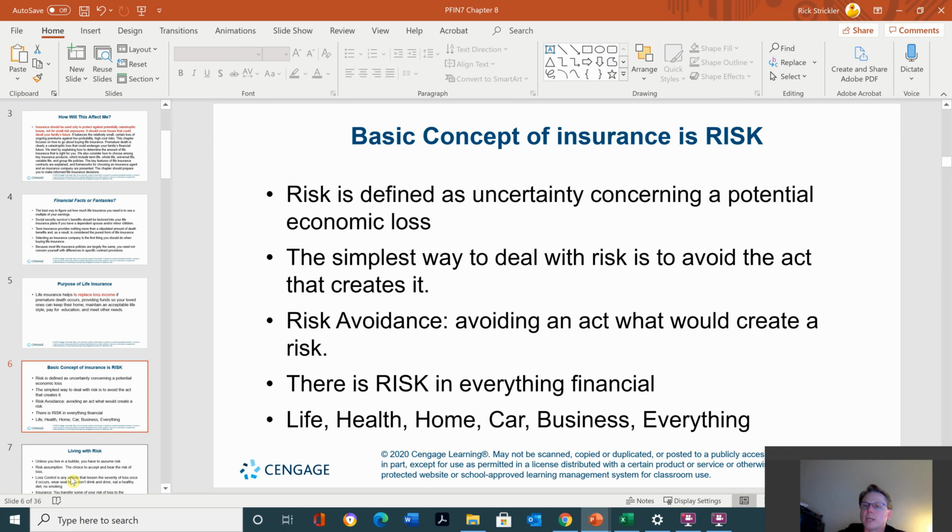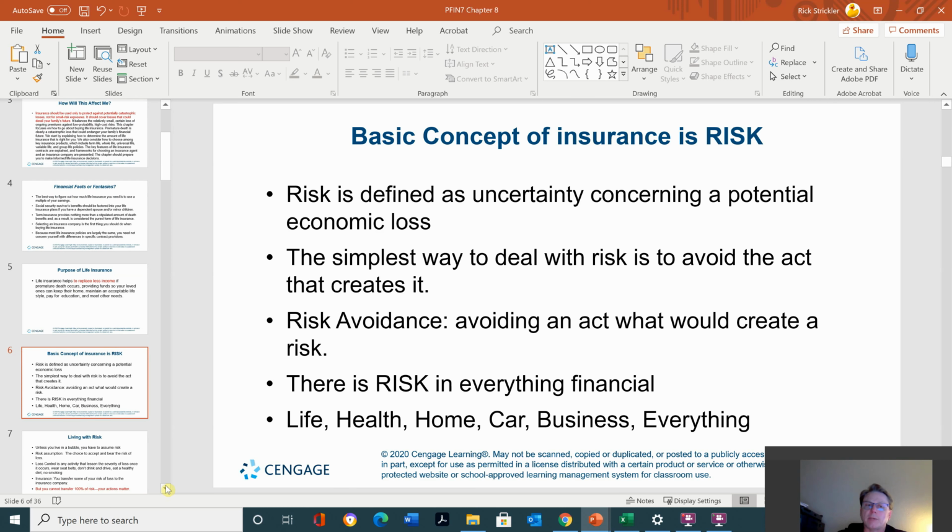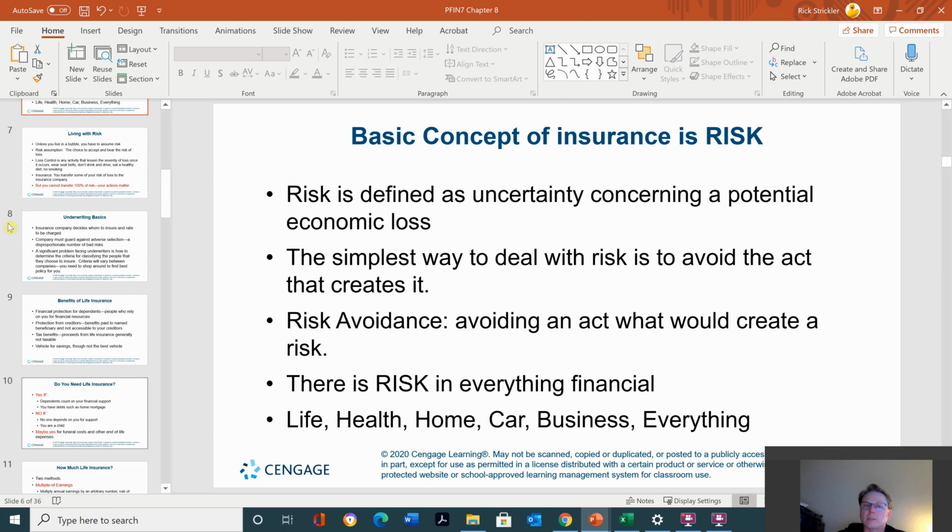The simplest way to deal with risk is to avoid the act that creates it. Risk avoidance: avoiding an act that would create a risk. There is risk in everything financial: life, health, home, car, business, everything. Many life insurance policies will be voided if you go skydiving or take on other activities that are considered high risk. So before you go skydiving, make sure that doesn't void your life insurance policy.